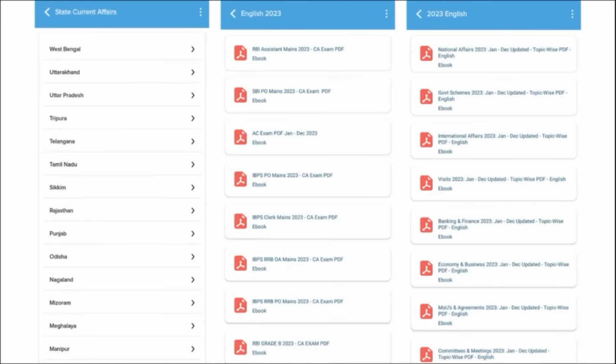Then for the students who are preparing for state exams, they will also benefit here, as we will make sure to provide state-wise current affairs for them. Apart from this, we also make sure to cover the topic-wise current affairs such as your national affairs, government schemes, international affairs, banking and finance, economy and businesses, as these are the topics from which the examiner definitely asks the question, and these are covered on the monthly basis.